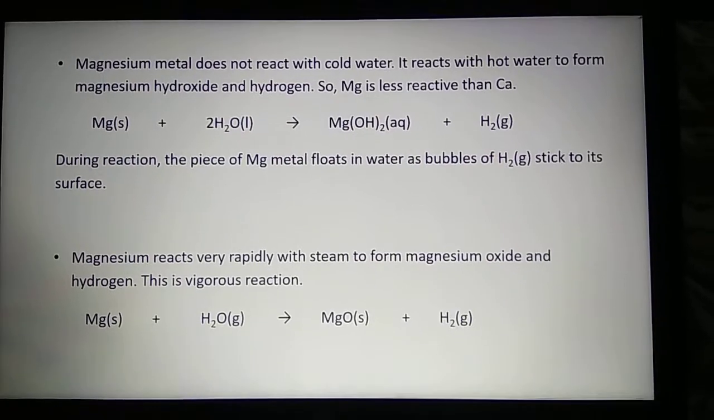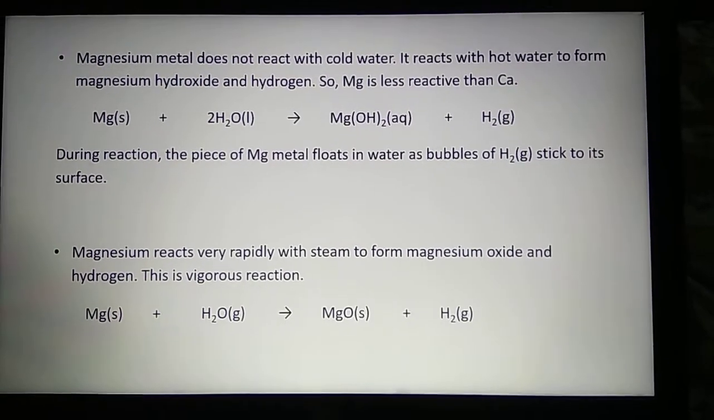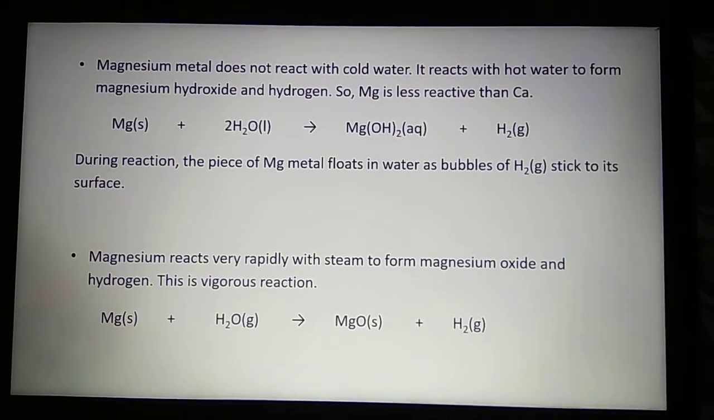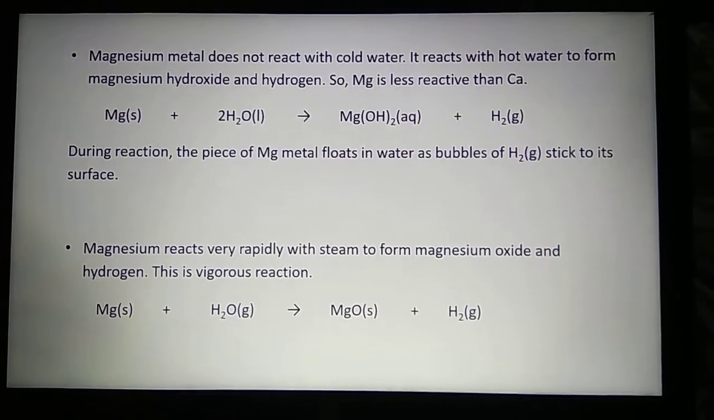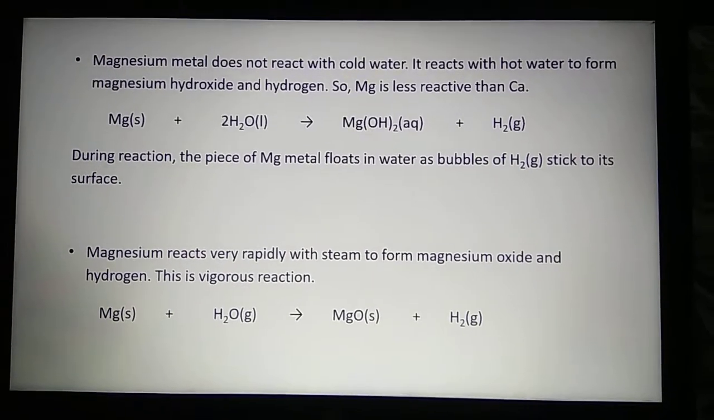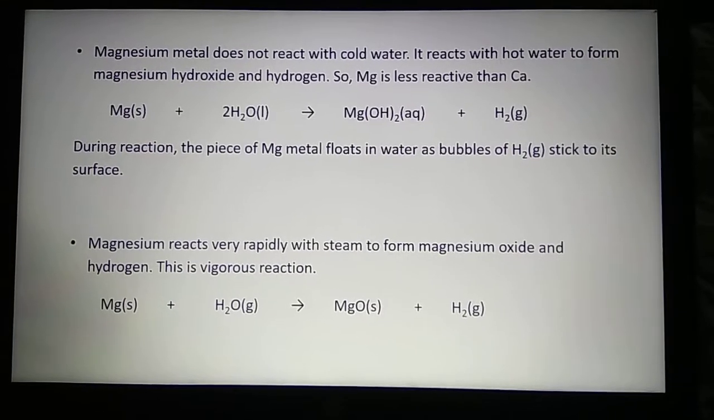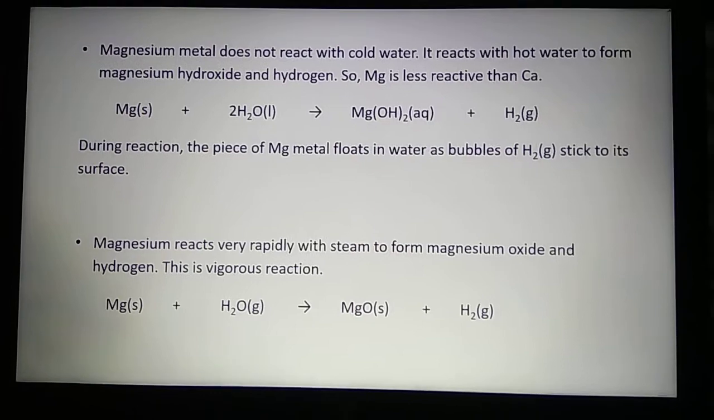Magnesium metal. Magnesium doesn't react with cold water. That means it is comparatively less reactive. Okay, let's see. It reacts with hot water to form magnesium hydroxide and hydrogen. So magnesium is less reactive than calcium, because calcium reacts with cold water to form calcium hydroxide and hydrogen, whereas